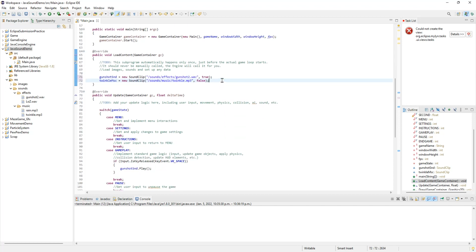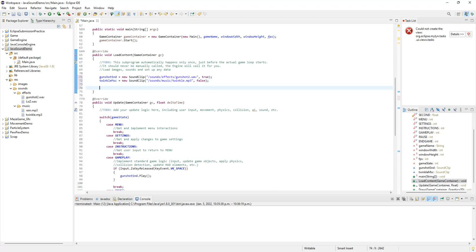Now since it's background music, it makes perfect sense to start it playing immediately in loadContent. If this were, for example, my menu music, I would definitely start it playing in loadContent. But if it were something else, maybe music for the end of game screen, or music for the actual gameplay itself, I wouldn't necessarily start it in loadContent. I would start it when I went into that game state. So let's say I was in the menu state and I went from menu into gameplay. Well, that's when I would start playing that music. I'll show you that in a second. But first of all, let's try doing it immediately from loadContent.